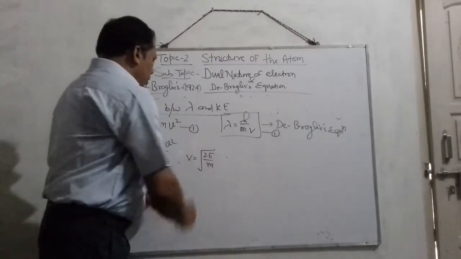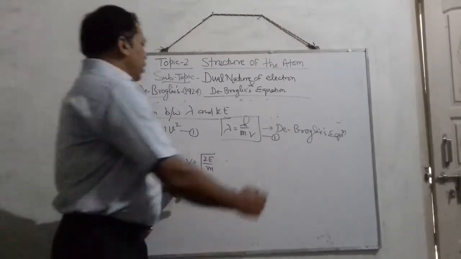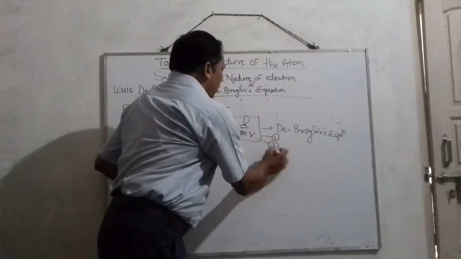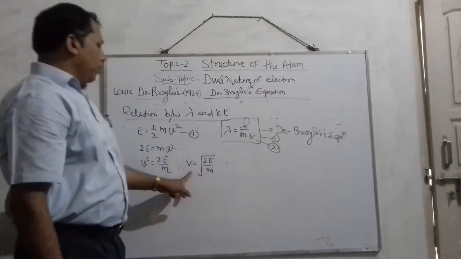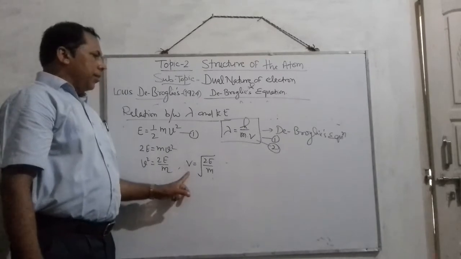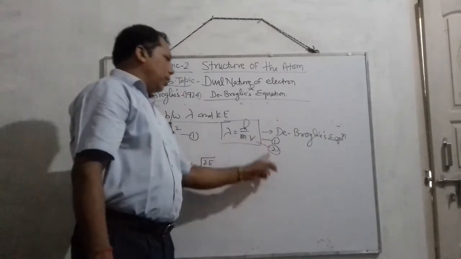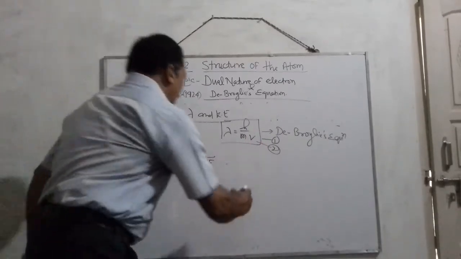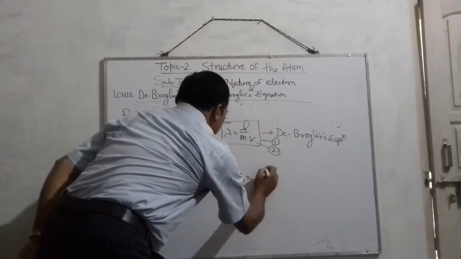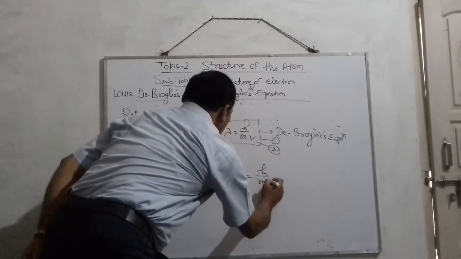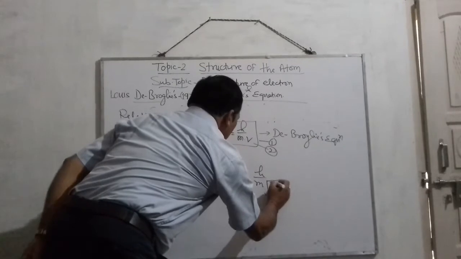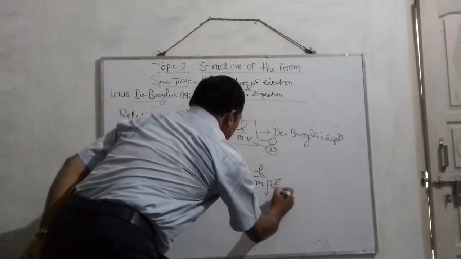Now put this value of v in equation number 2. Then you will find that lambda is equal to h upon m into under root 2E by m.